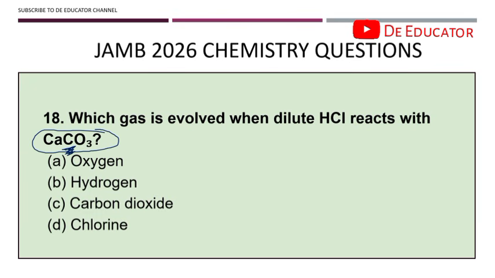And once acid reacts with trioxocarbonate, there's something that happens. Salt is formed, water is formed, and then CO2 is formed. So unlike acid and base, which is just salt and water, acid and trioxocarbonate is going to be salt, water, and carbon dioxide. Okay, so the correct answer is carbon dioxide, CO2. This question can be paraphrased and it will give you another trioxocarbonate. Just know it is still going to give you CO2.